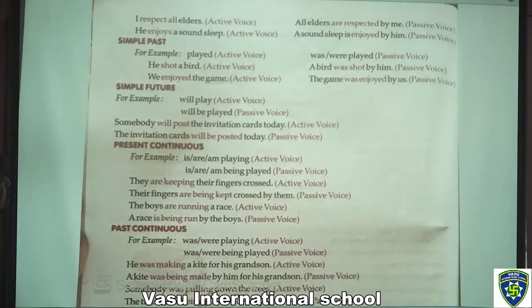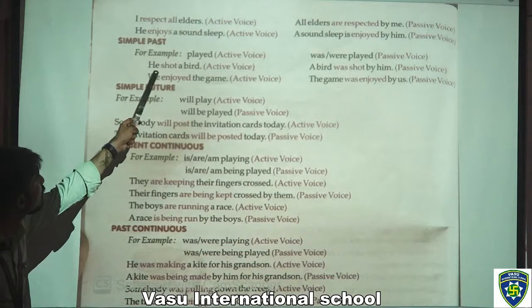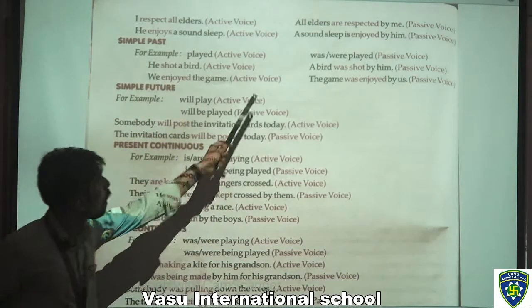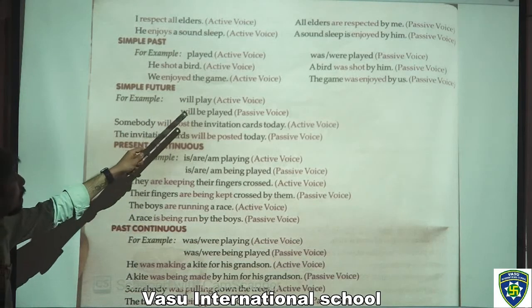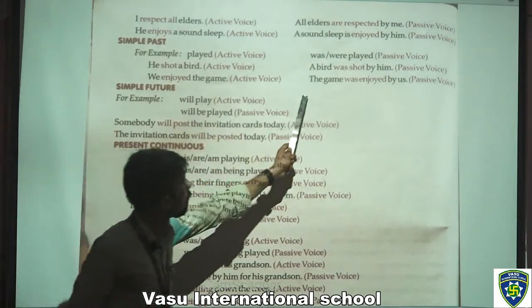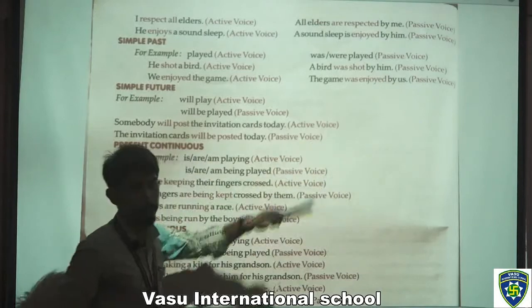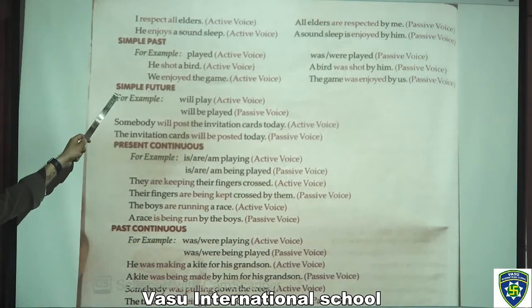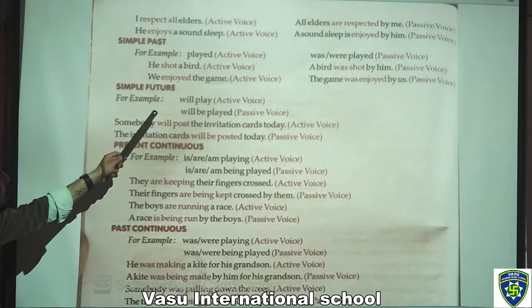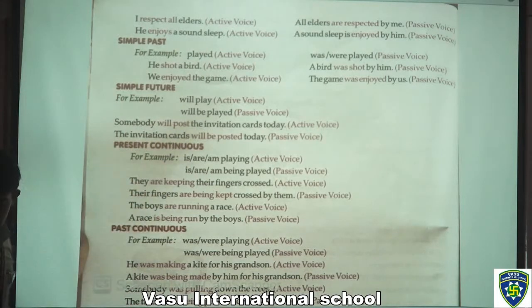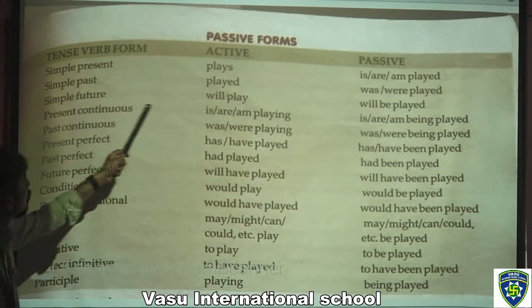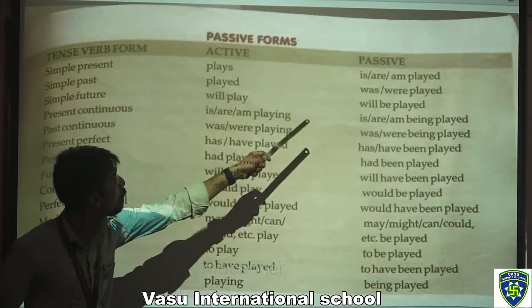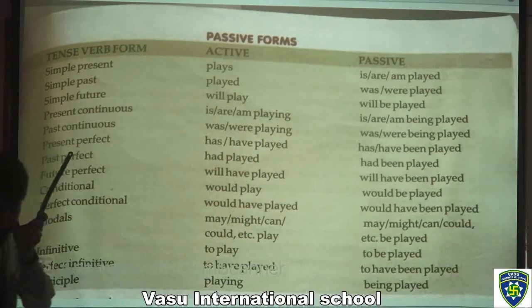In the simple past tense, we can frame a sentence like this: he shot a bird. A bird was shot by him. That is passive voice. We enjoyed the game. That is active voice. The game was enjoyed by us. That is passive voice. So in the simple future, how can we frame that? Will play and will be played. As I have told you in this table, in the simple future we have will play in the active voice and will be played in the passive voice.